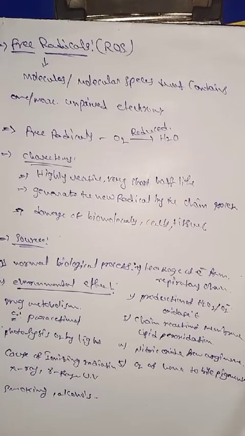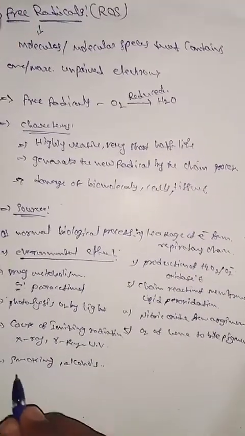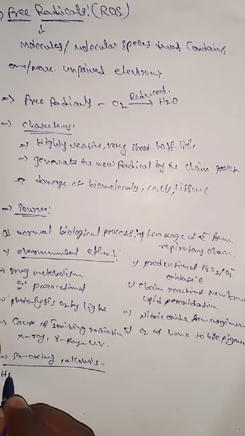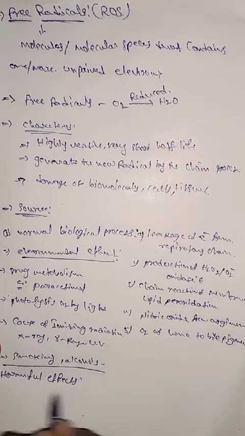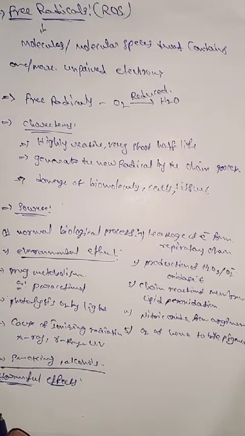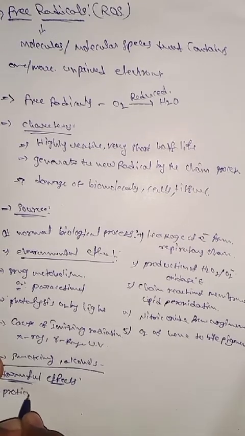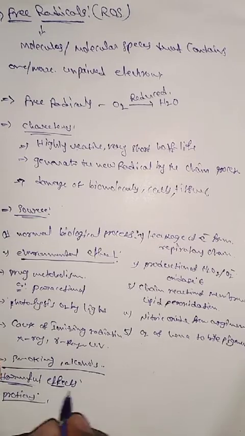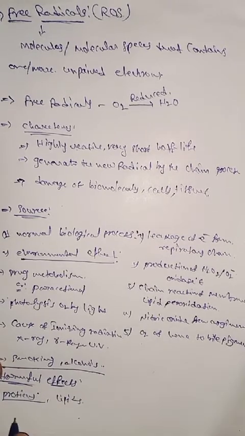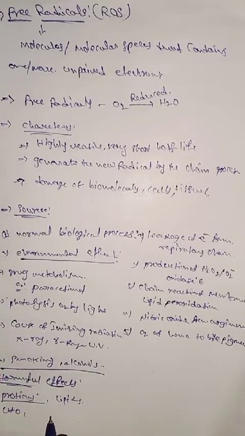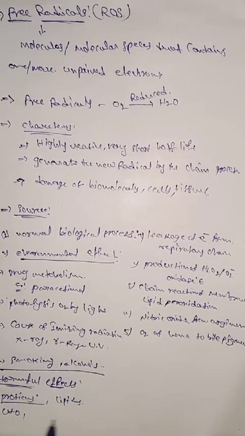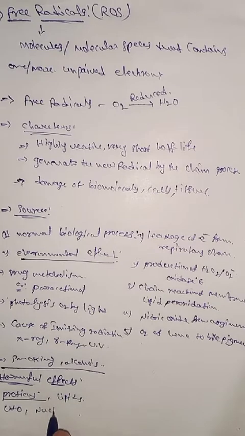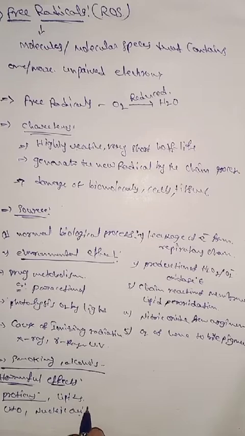What are the harmful effects of free radicals? Free radicals mainly affect proteins and protein metabolism, lipids and lipid metabolism, carbohydrates, and nucleic acids like DNA and RNA.